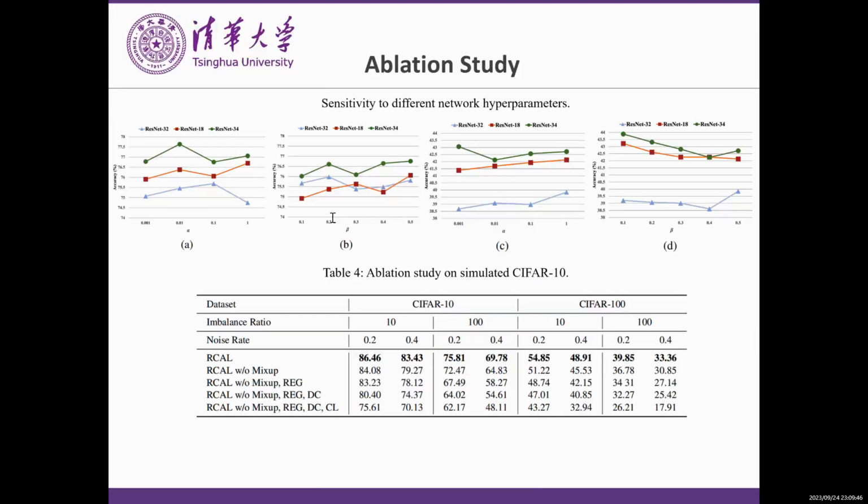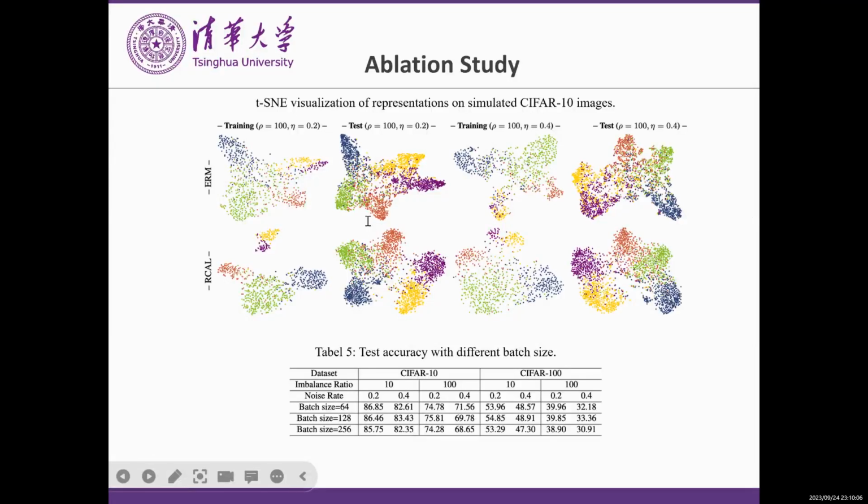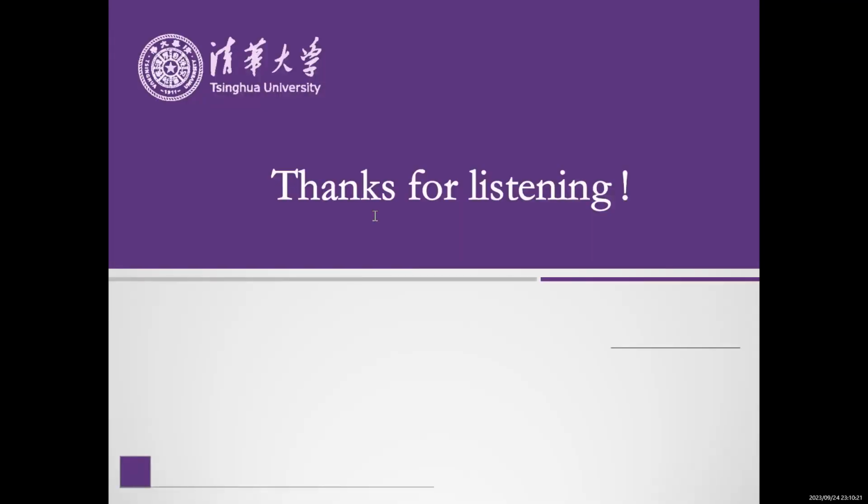We also test sensitivity with respect to the hyperparameters and do some ablation experiments. We found that each module of our method has its own contribution to the final performance, which is more significant in harder settings. Finally, we conduct t-SNE evaluation on the features trained by SAL and ERM. Clearly, the features obtained by SAL have better clustering performance. We also report the effect of batch size. That's all. Thanks for listening.